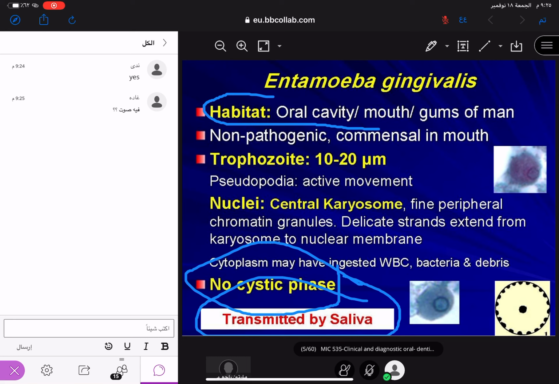Got the point. Another very important point: the cytoplasm contains WBC and bacteria. This is in the case of Entamoeba gingivalis. Four points. You got the point now?